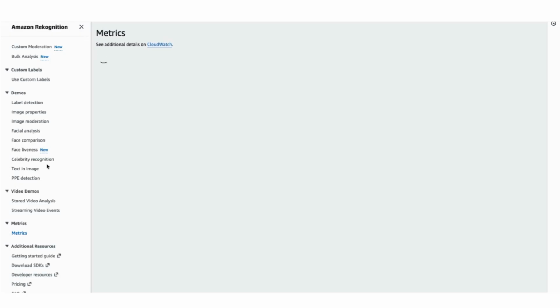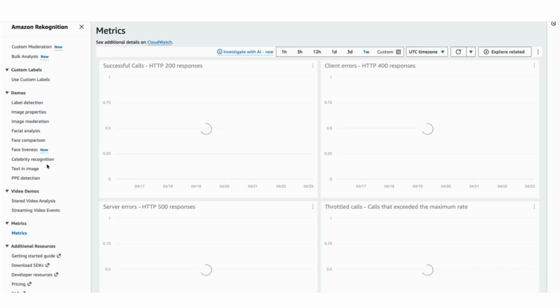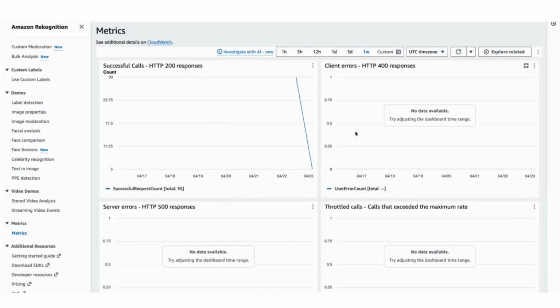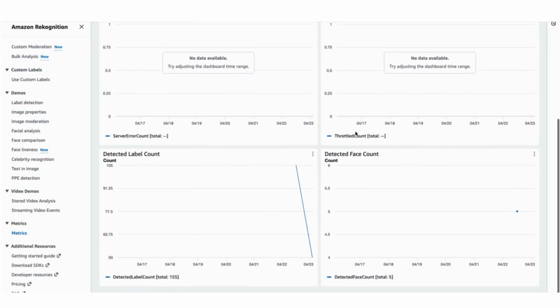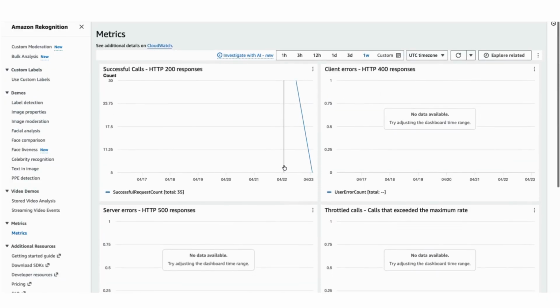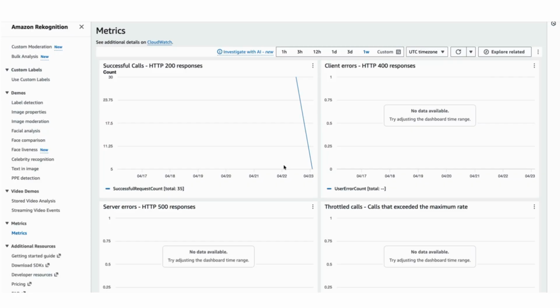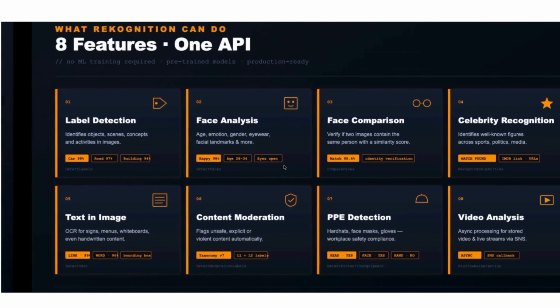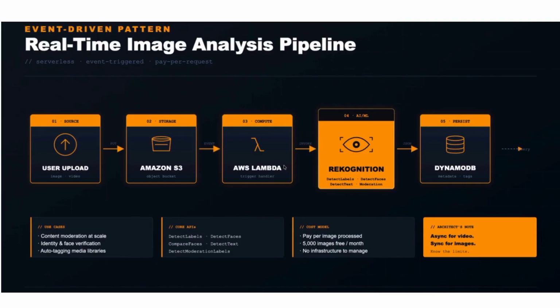and you can definitely test them out. Now there are metrics present as well. Rekognition, being a managed service, gives you specific metrics which you can track: the successful calls, the throttle calls, label count, server errors, client errors. Any type of metric is also present within that. Now let's go ahead and see a specific architecture built using Rekognition.